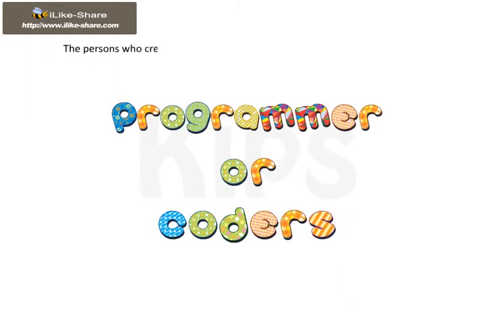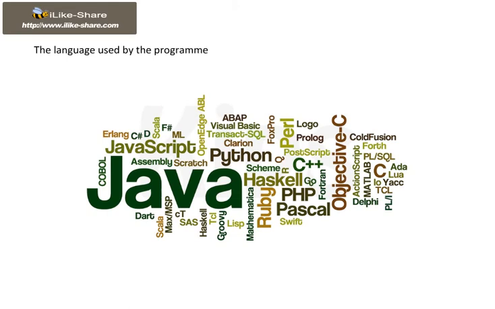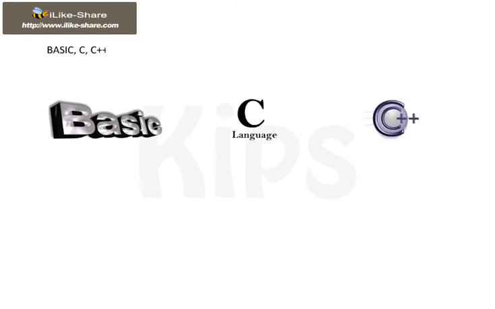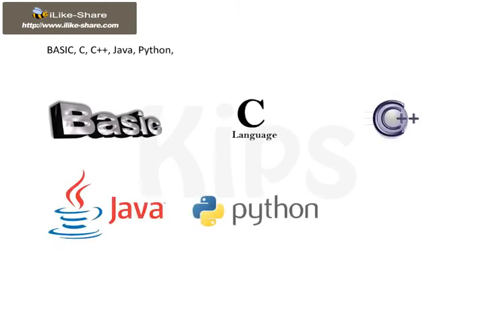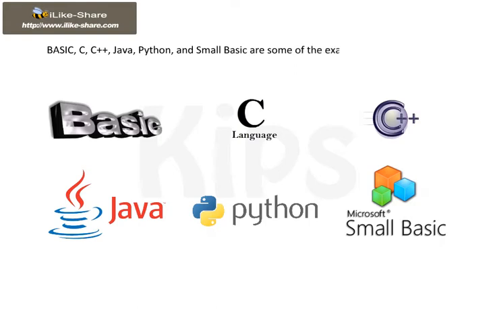The persons who create these programs are known as programmers or coders. The language used by the programmers to write computer programs is called programming language. Basic, C, C++, Java, Python, and Small Basic are some of the examples of programming languages.